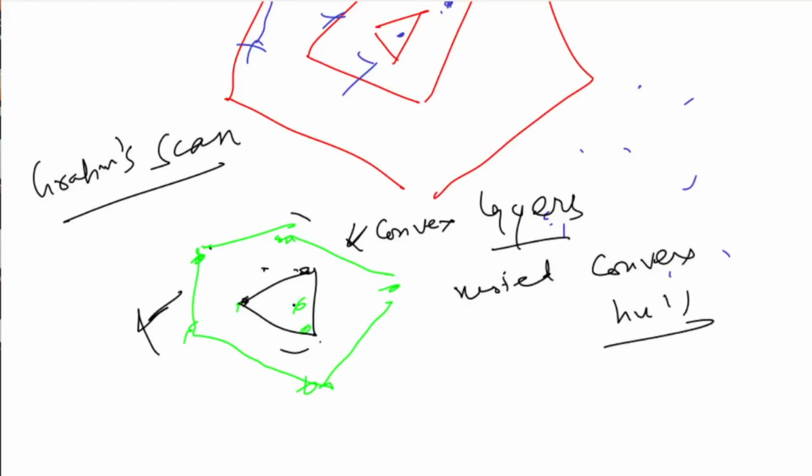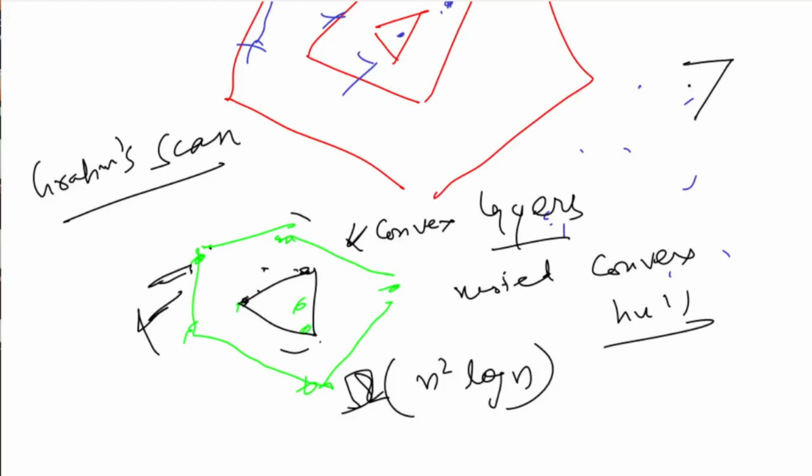So it will take n square log n. The upper bound of this algorithm will be n square log n, because we are running it on n points, finding first, then second and third. In the worst case, there is a polygon like this, then there is another triangle, then there is another triangle. In that case the upper bound will be n square log n.